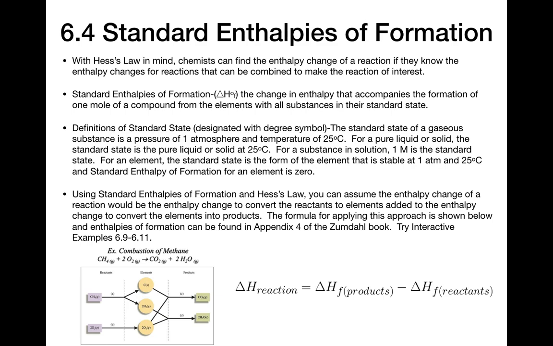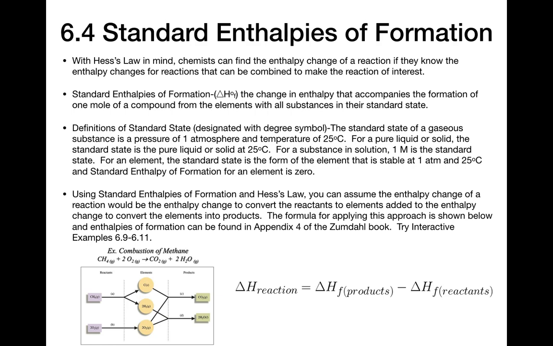Now, if all that complicated description didn't quite sink in and you want to ask me in class about that, I encourage you to do so, because it's kind of an elegant way of looking at Hess's law. It's simply saying that if we have the enthalpies of formation of a lot of different compounds, then for any reaction involving those compounds, we can figure out the enthalpy of that reaction just by doing the algebra on it.